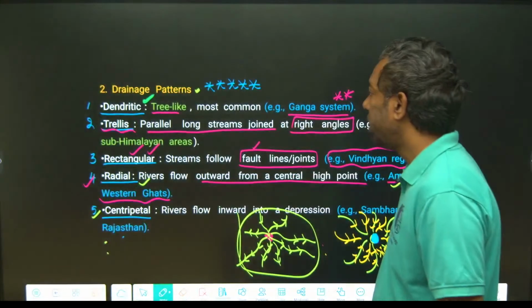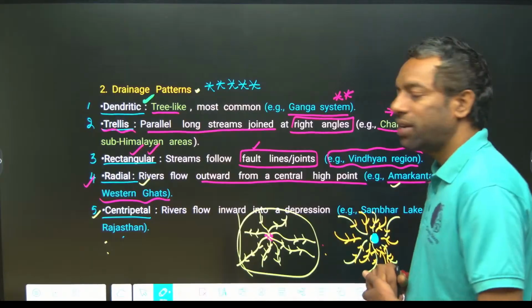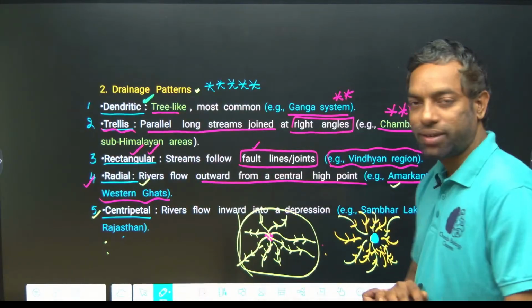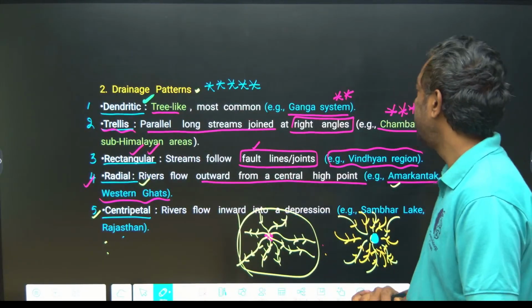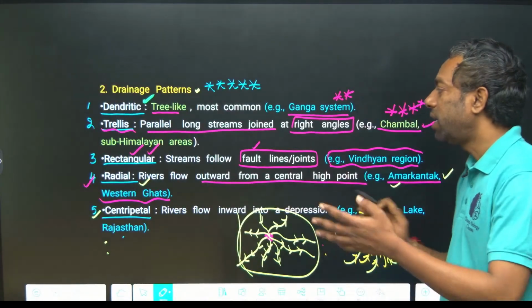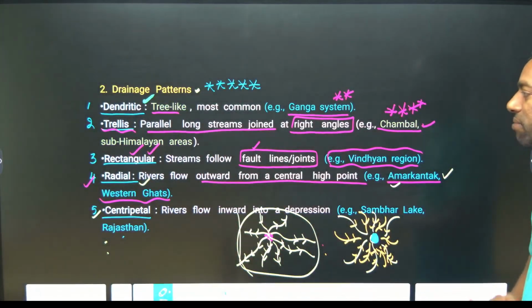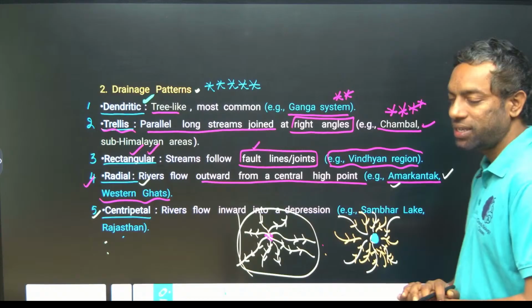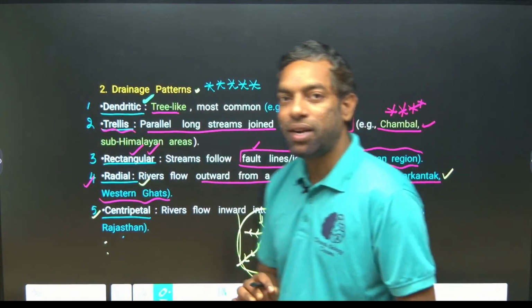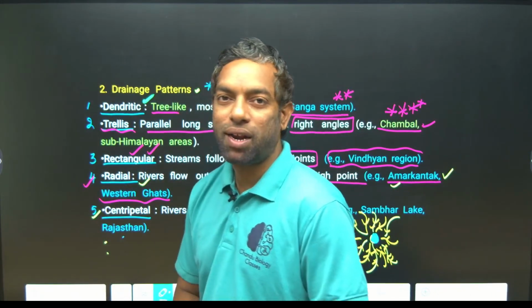Just look here. Dendritic river, that is the Gangetic system. Trellis is the Chambal river system. Rectangle is the Vindhyan river system. Radial is Amarkantak and Western Ghats, and centripetal is Sambar Lake, Rajasthan. Centripetal is the lake, Sambar Lake, Rajasthan.